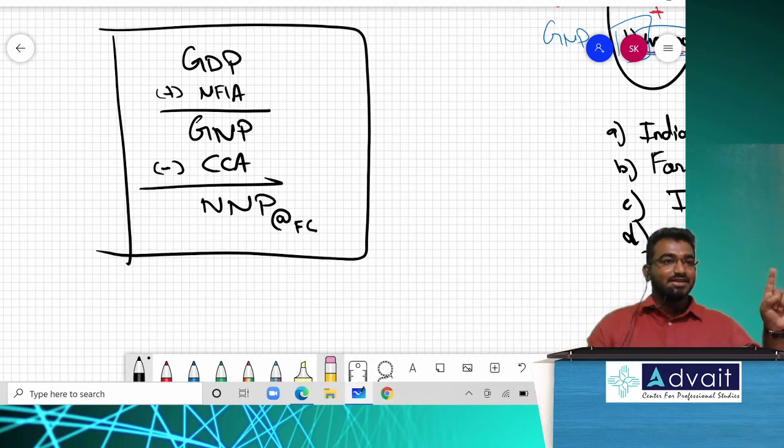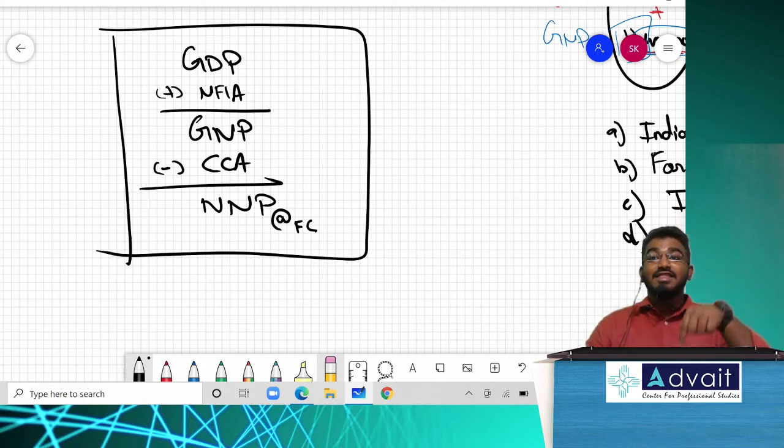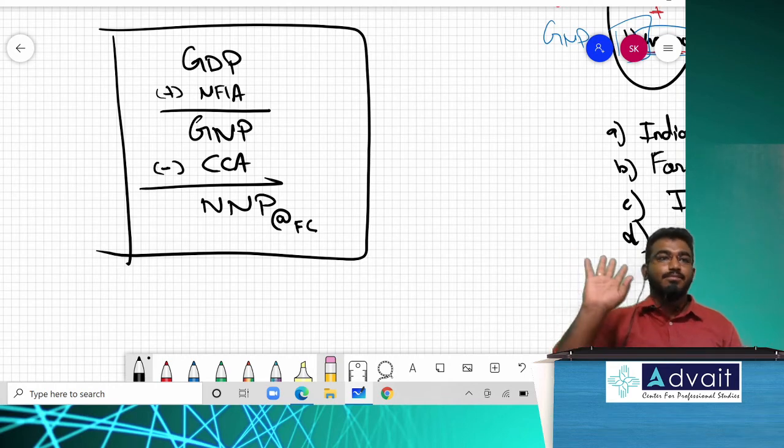What is GDP? GDP is the total value of goods and services produced within India, within a domestic territory. What is GNP? It is the total value of goods and services produced by Indians. What is the difference between GDP and GNP? NFIA. What is this NFIA? Net factor income from abroad. To be more brief, factor incomes receivable from abroad minus factor incomes payable to abroad. This is called net factor income from abroad.